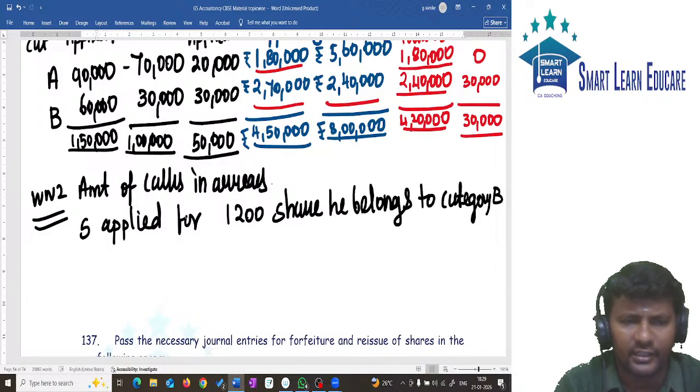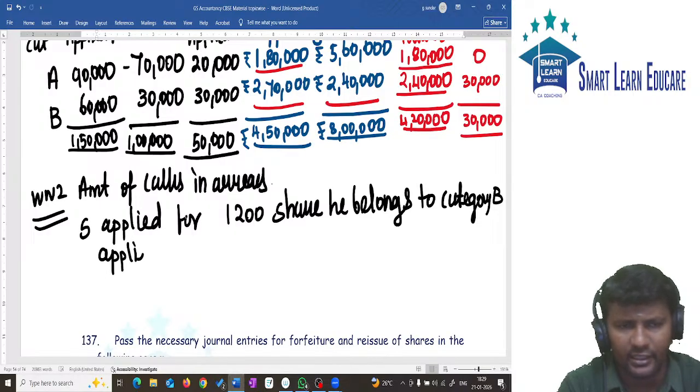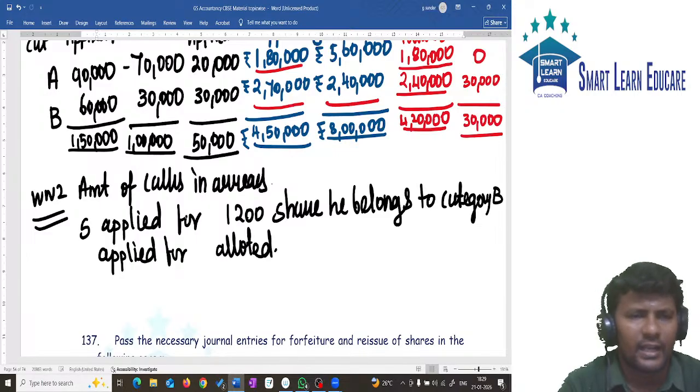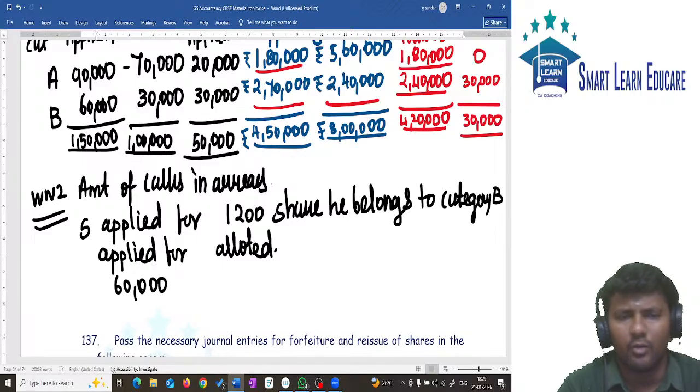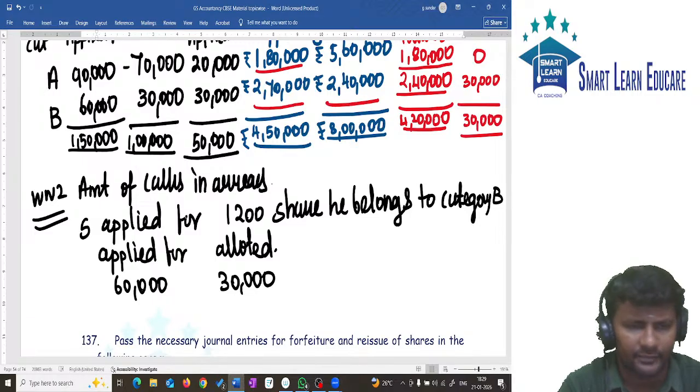Second category la what is the pro rata ratio? Category B la applied for 60,000 இருந்தா how many shares will be allotted? 30,000 shares will be allotted.